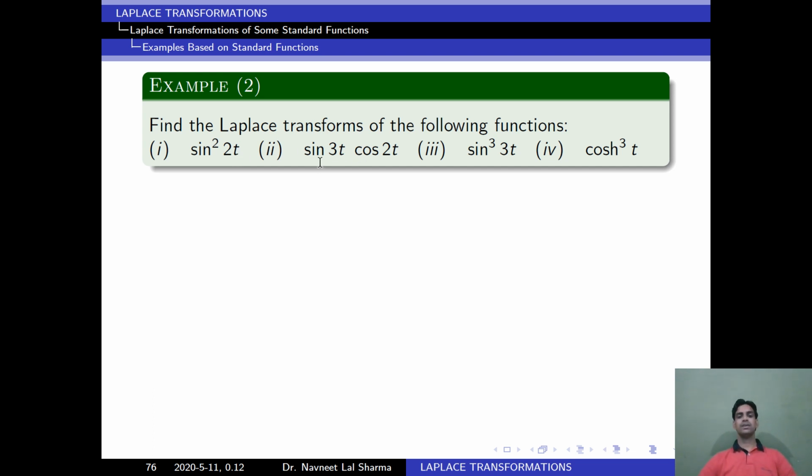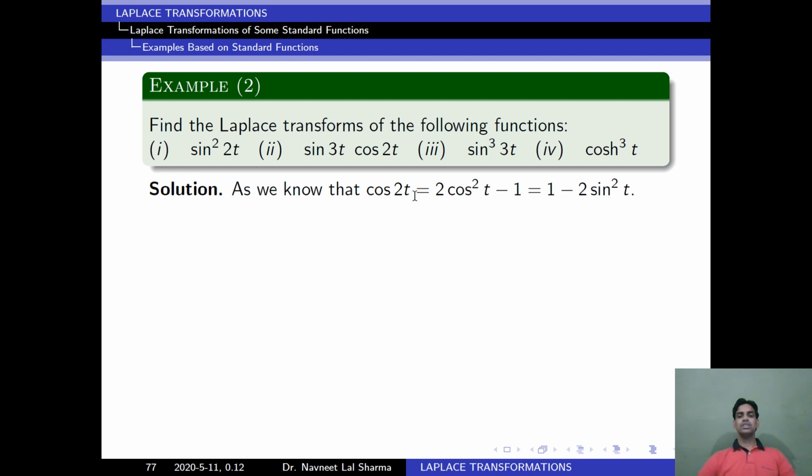Another question: find the Laplace of sin 3t into cos 2t. We only studied the Laplace of sin t and cos t, but we didn't study the Laplace of a product of functions. So how will we solve this type of question? First, we have to convert the given function into terms of simple functions whose Laplace we know. How? Let's see.